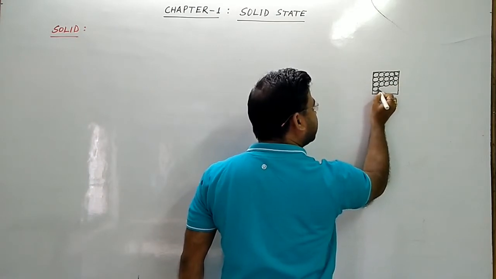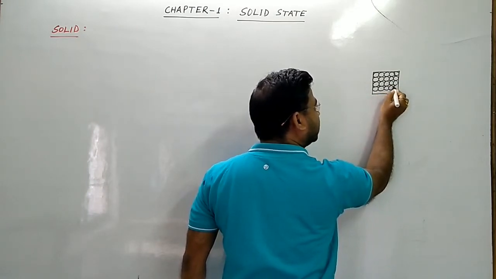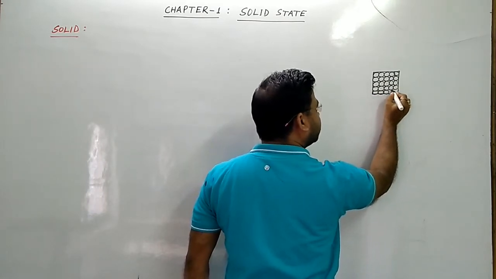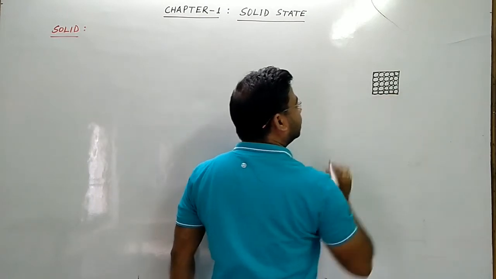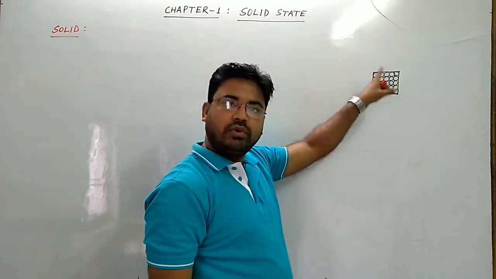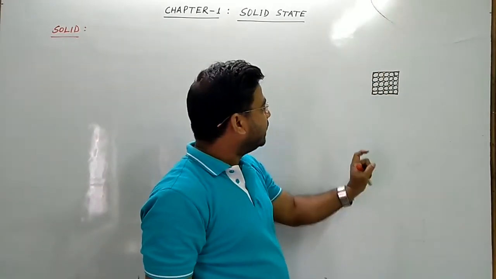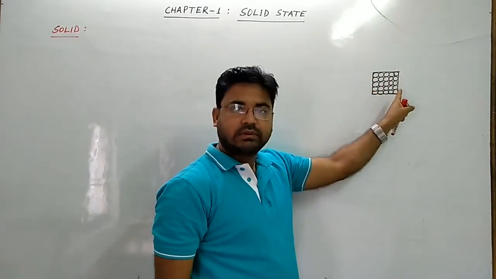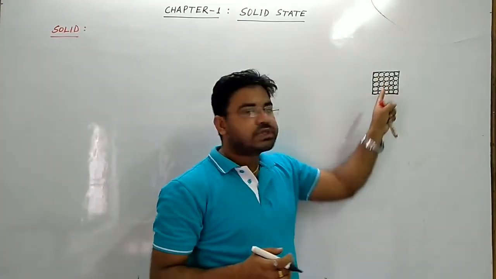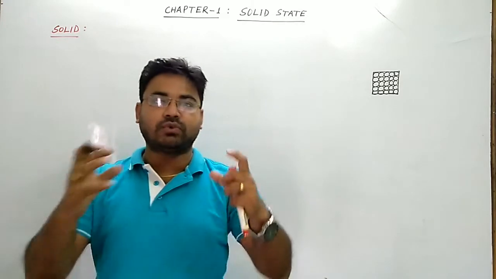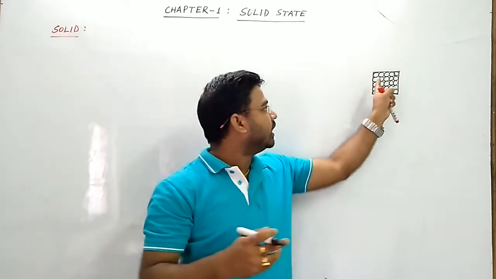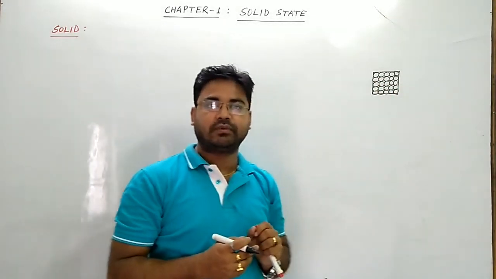So these are the constituent particles of the solid. In a solid, the constituent particles are very closely packed. Hence, the forces of attraction among these constituent particles are very strong.